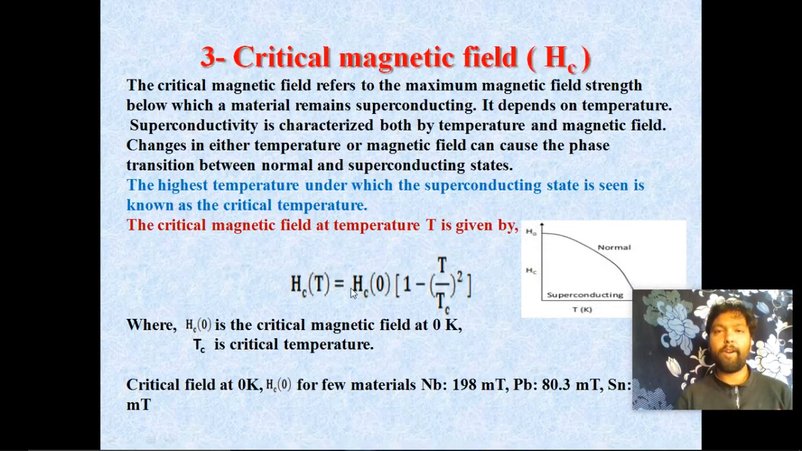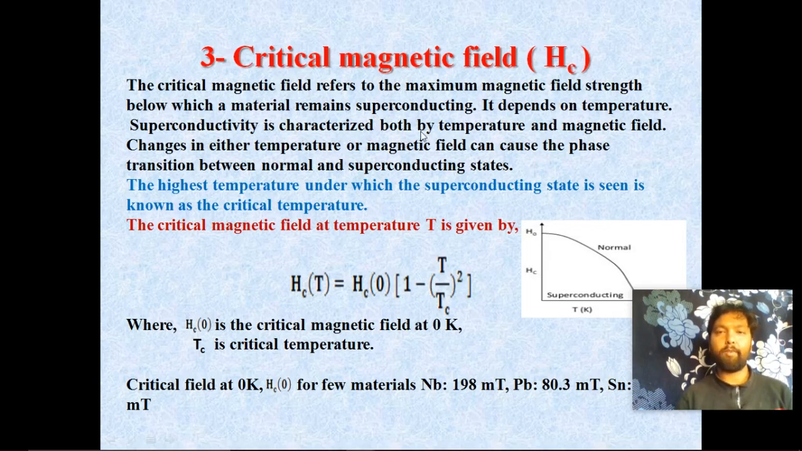Now the third property, very important, is the critical magnetic field. The critical magnetic field refers to the maximum magnetic field strength below which the material remains superconducting, or the minimum magnetic field required to destroy the superconducting state. That field is the critical magnetic field. It depends on the temperature.